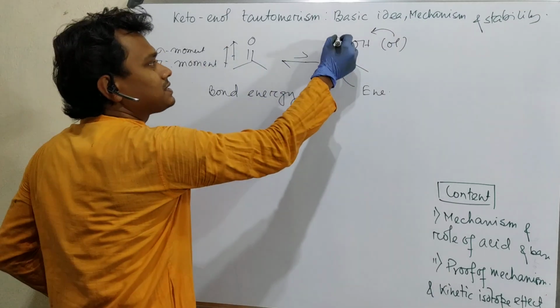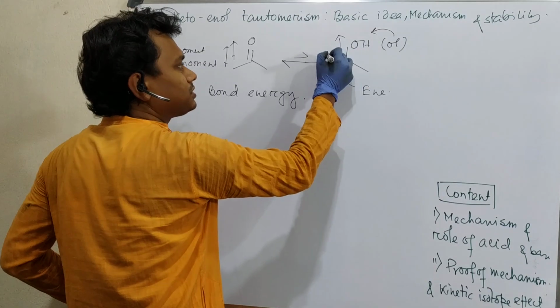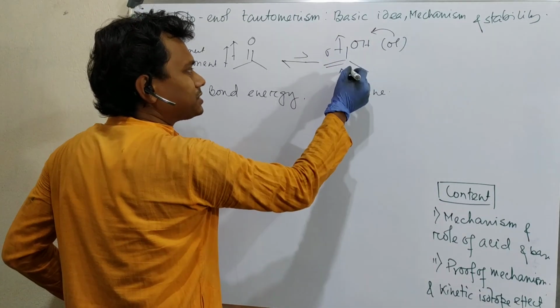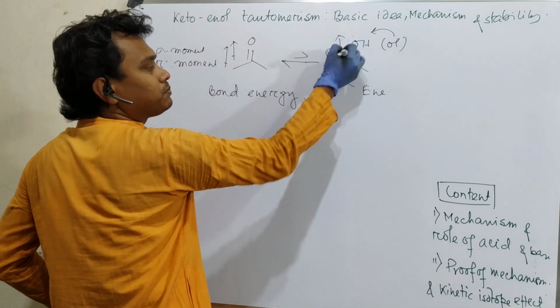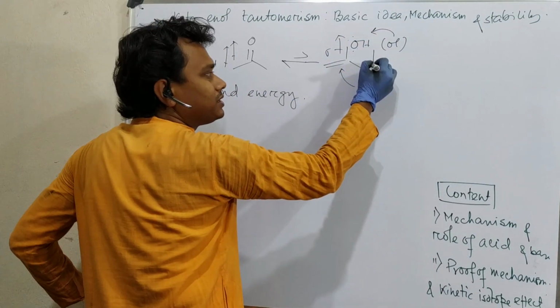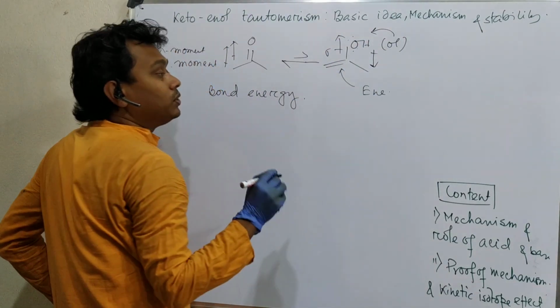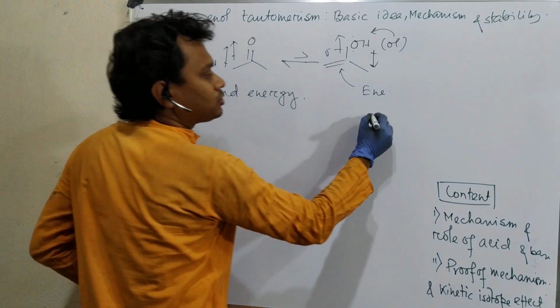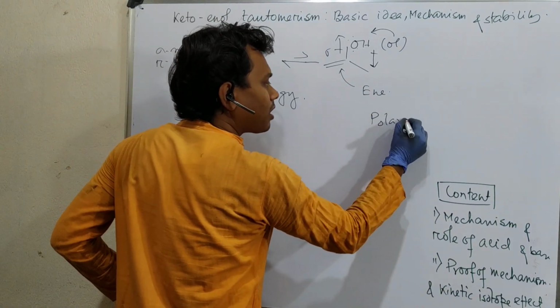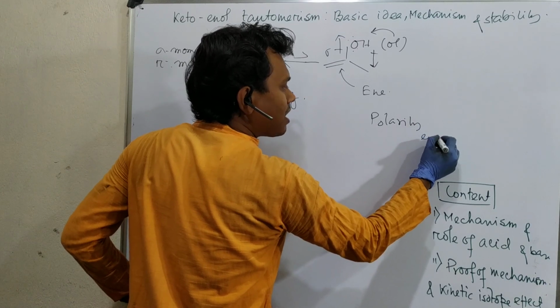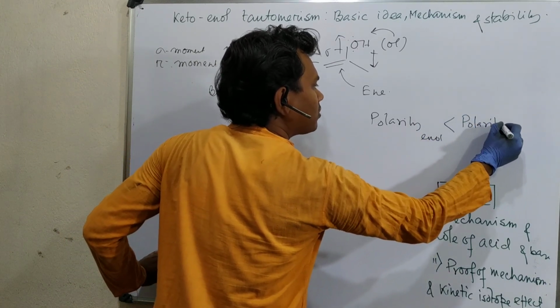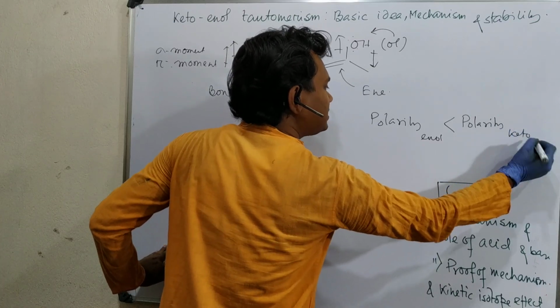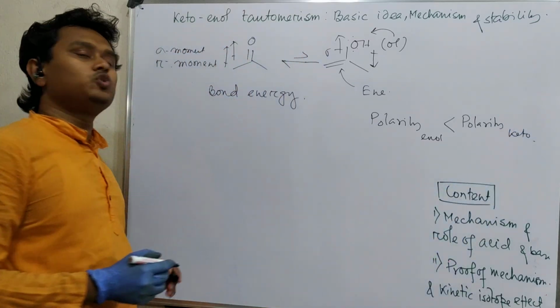But in the enol, the sigma moment is in this direction, and for the pi moment, because this lone pair is in conjugation, the lone pair pushes here, this opens, so the pi moment is in this direction. So the polarity of enol is less than the polarity of keto.